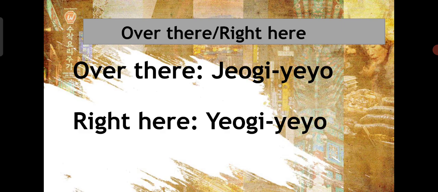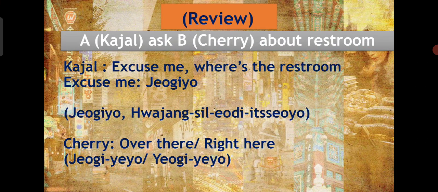Repeat after me. Over there 저기, right here 여기. So let's create a situation where Kajal asks Cherry about the restroom. Kajal will ask, excuse me, where is the restroom? I would like to tell you that excuse me in Korean is 저기요.